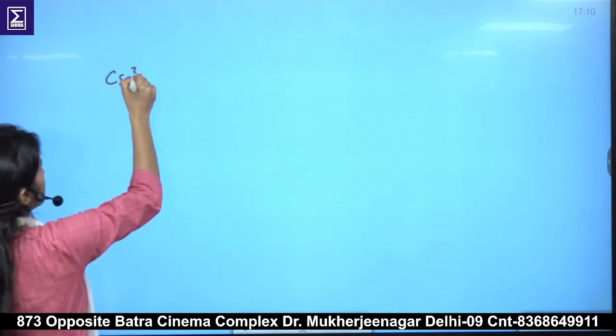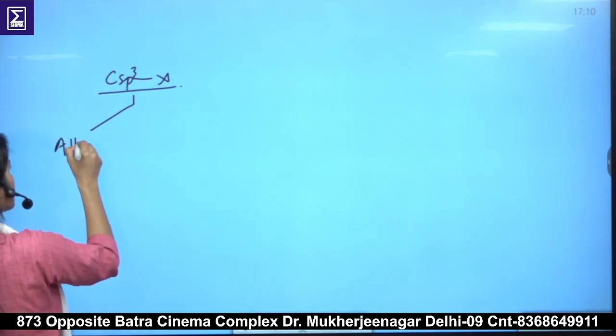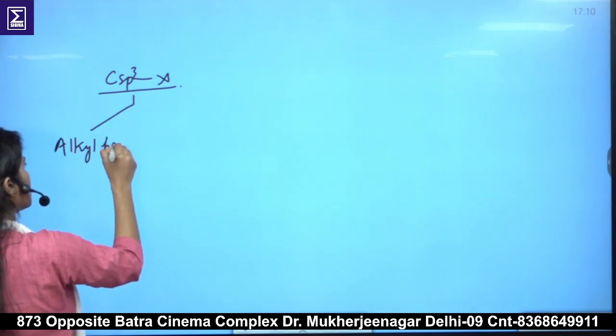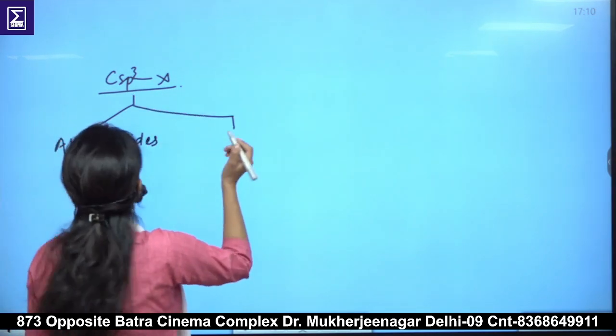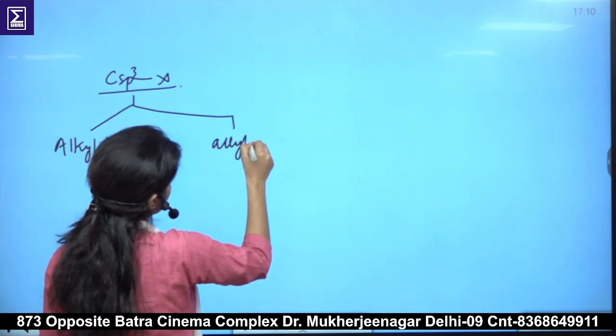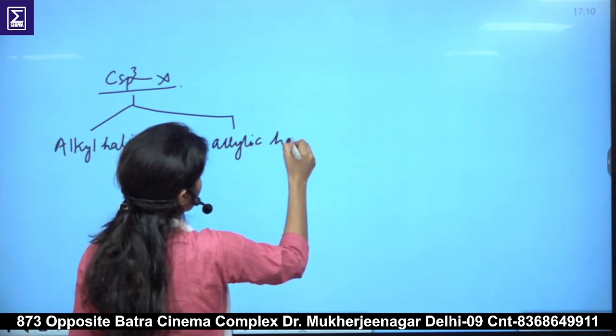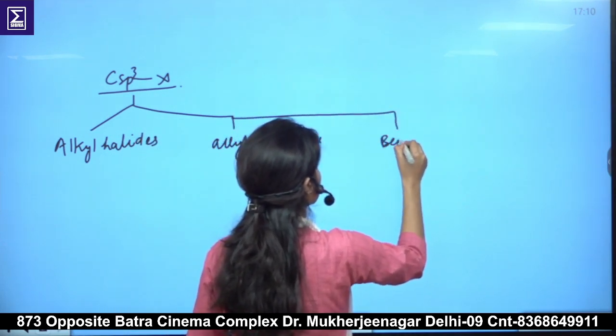On the basis of carbon sp3 halogen bonds, they are classified as alkyl halides, allylic halides, and benzylic halides.